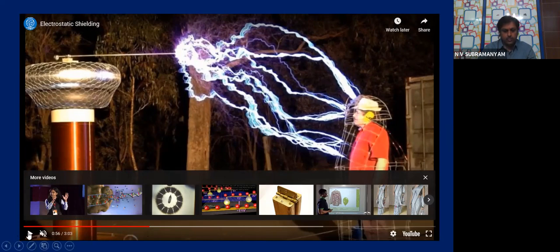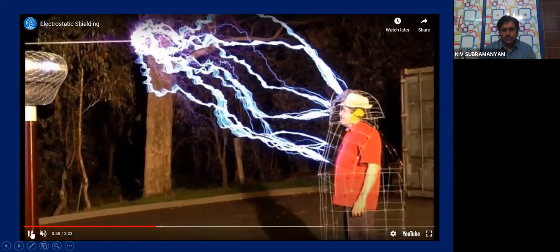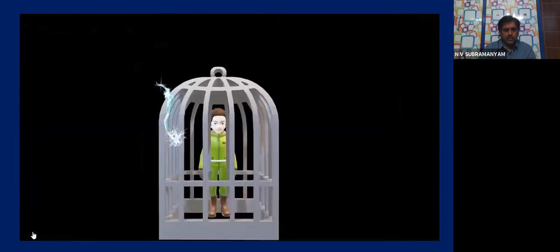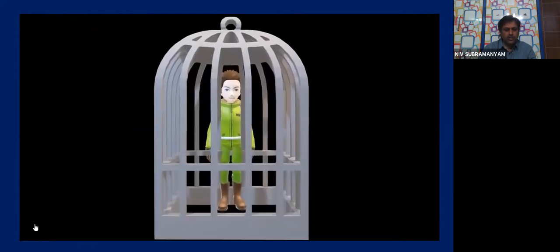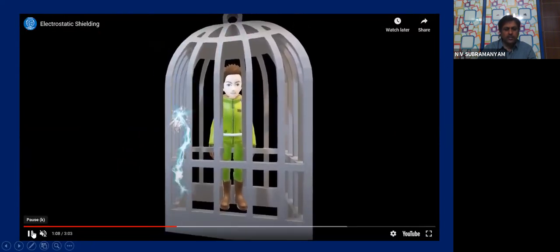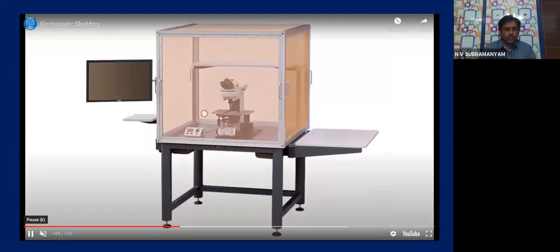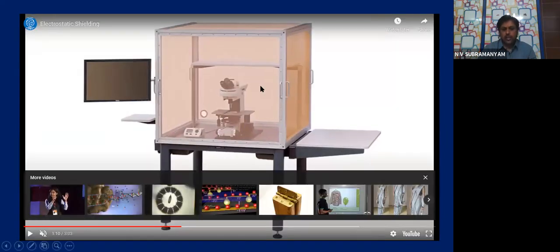Let us continue. You are able to see. See here. Even if an artificial lightning is striking the cage, inside person is not at all affected. He is completely safe. Now you are seeing here, one very, very sensitive electrical instrument is there, which is kept inside this metallic cage. This is the metallic cage, children. If you see carefully, this one you are seeing, all of you, this part.